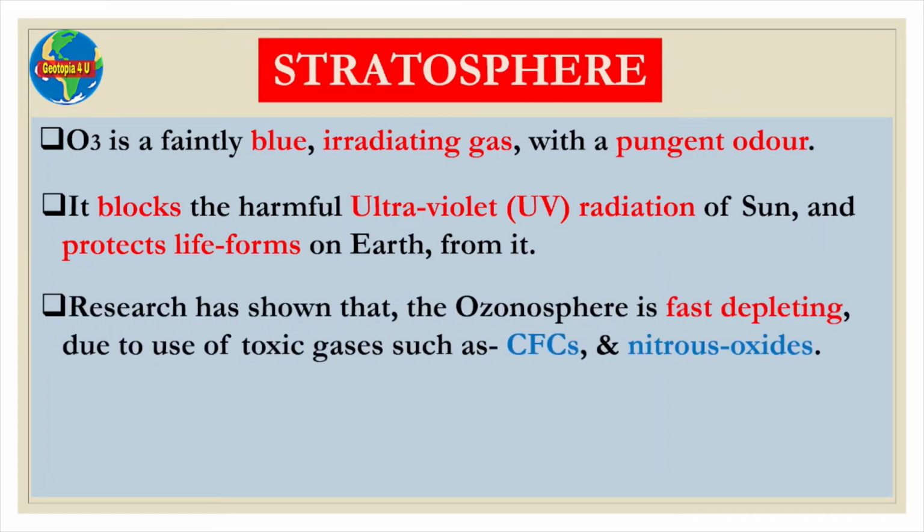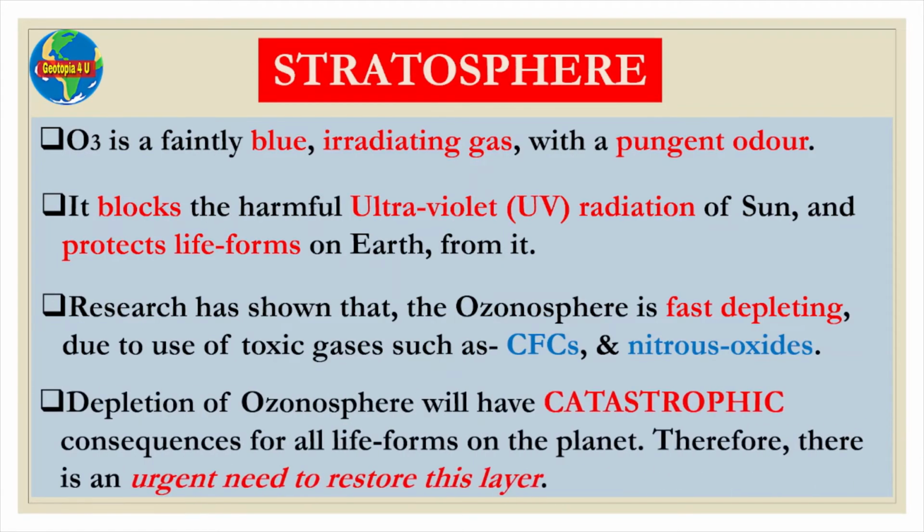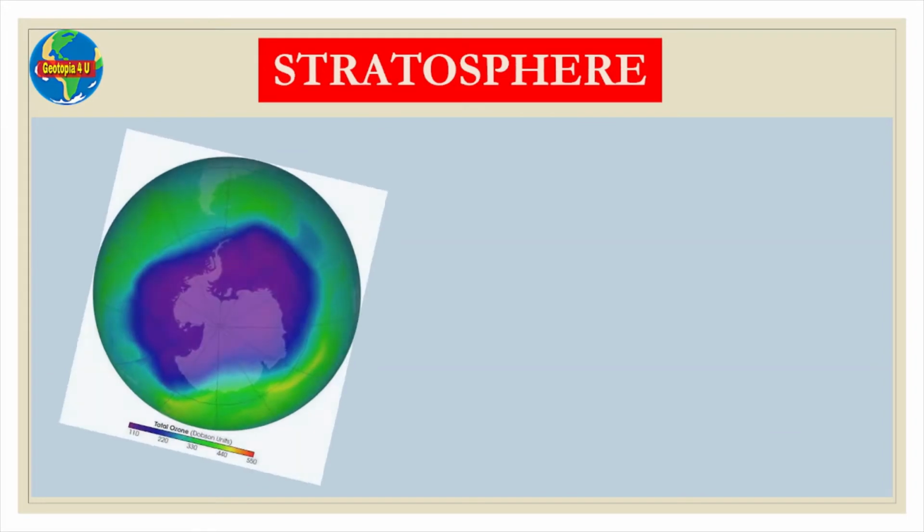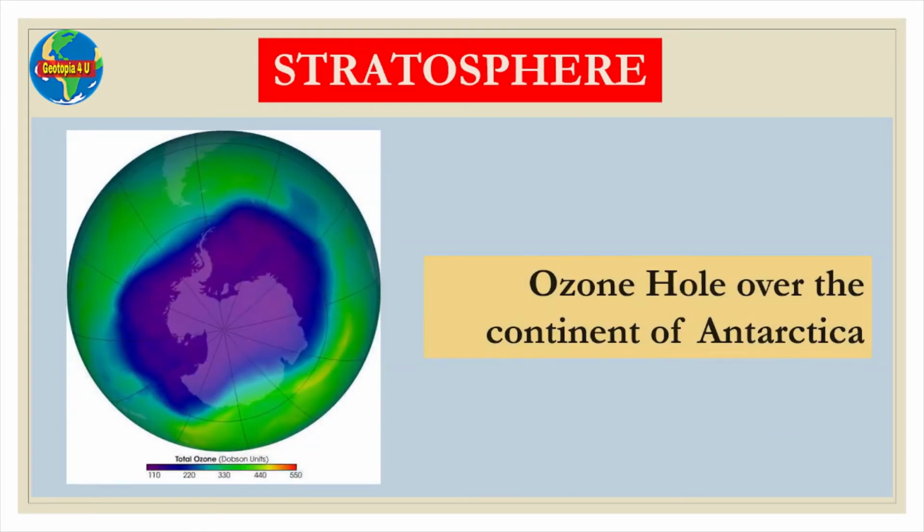Research has shown that the ozonosphere is fast depleting due to the use of toxic gases such as chlorofluorocarbons, that is CFCs, and nitrous oxides. Depletion of the ozonosphere will have catastrophic consequences for all life forms on the planet. Therefore, there is an urgent need to restore this layer. This is a picture of the ozone hole that has developed above the continent of Antarctica.